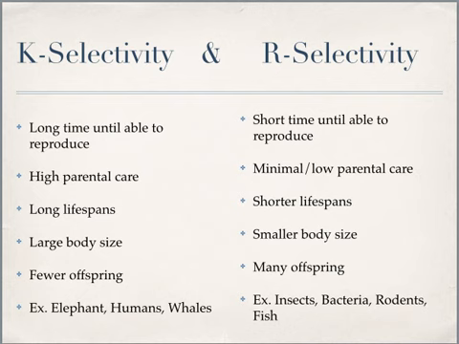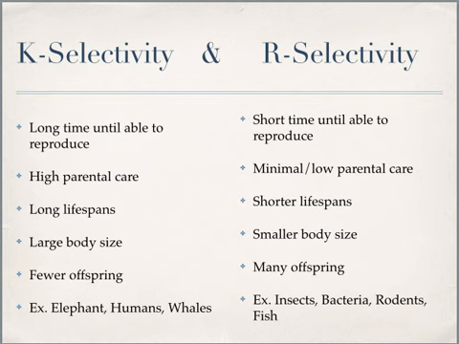Whereas R-selective species usually reproduce in a much shorter period, with minimal to low parental care, shorter lifespans, smaller body sizes, and have many offspring. Here I have examples of K-selective species being elephants, humans, and whales, and R-selective species being insects, bacteria, rodents, and fish.